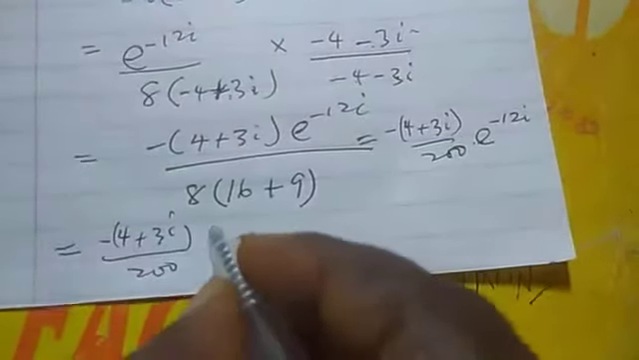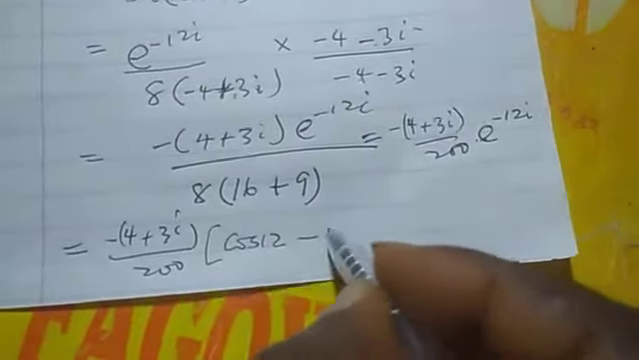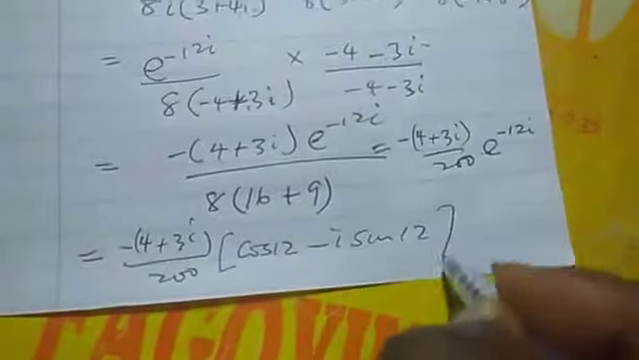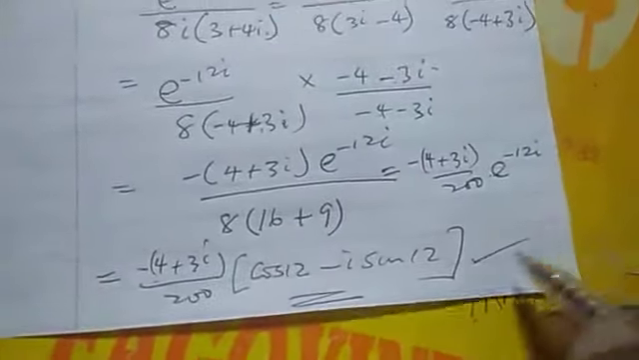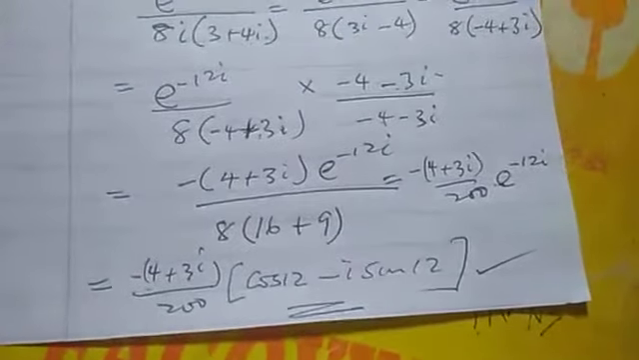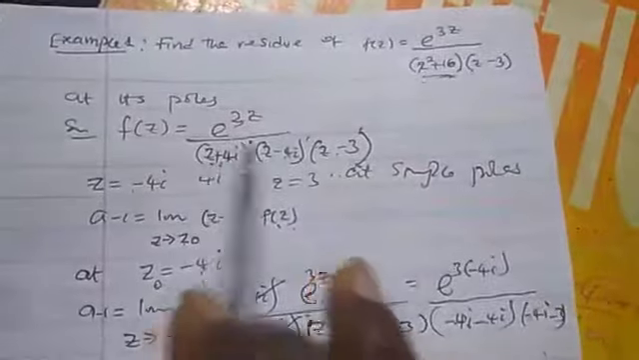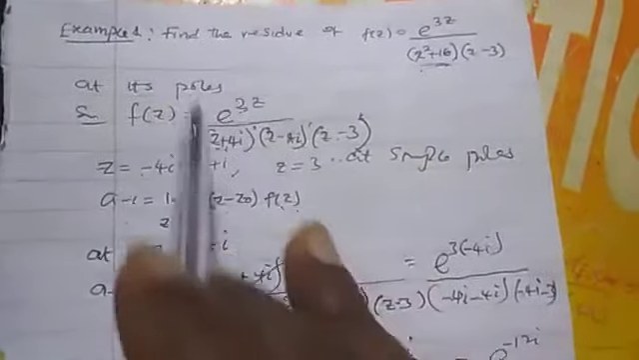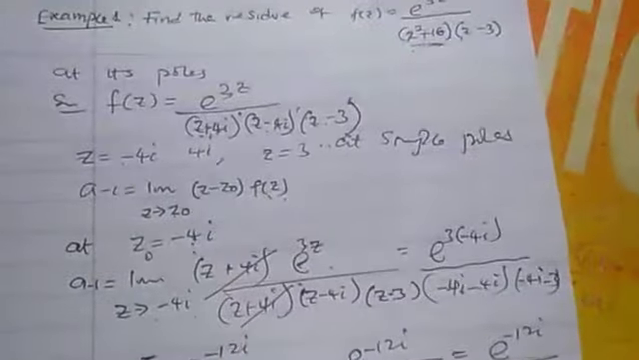We should take note that this is the same thing as cos 12 minus i sine 12. So we can expand and get our answer. So the final simplification is left to you. So I am done with this one. I will now do the same thing for this one because the question is at its poles. I'll consider this one too.